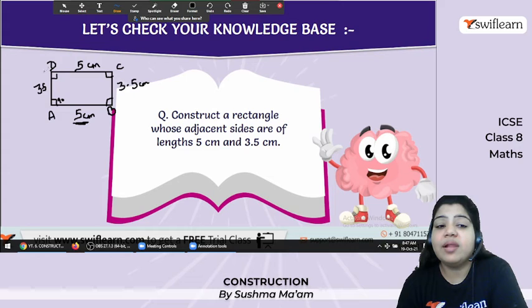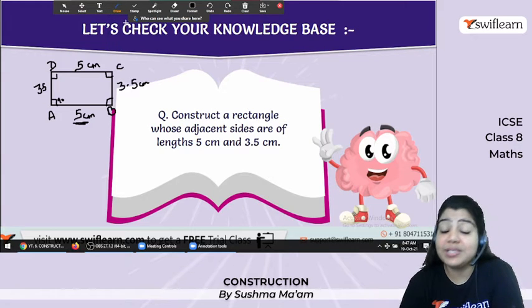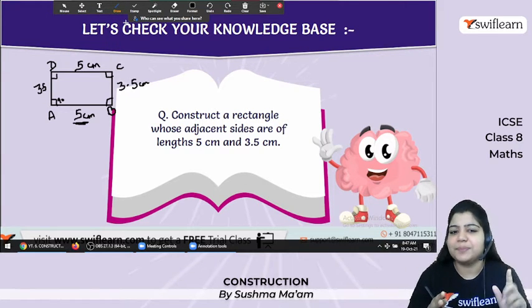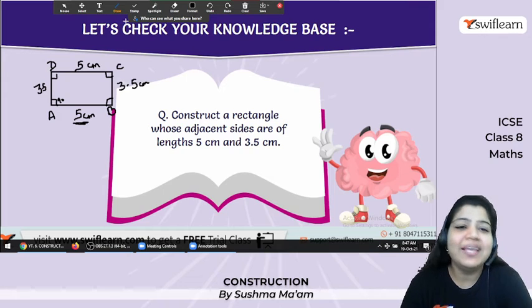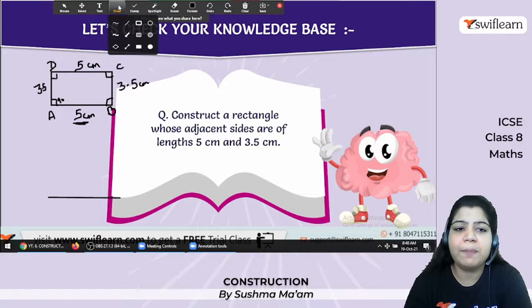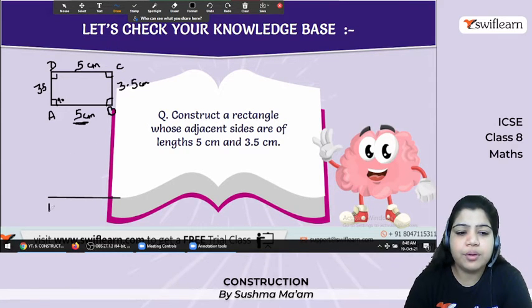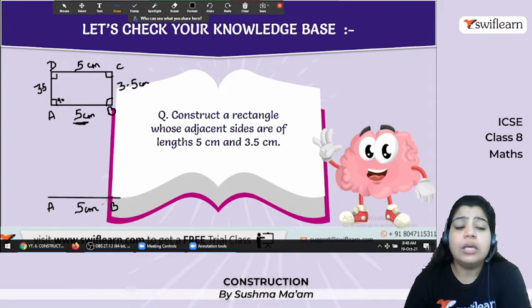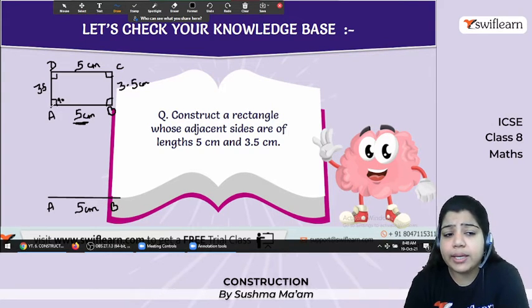Okay. Now let's see how to construct. So construct करने के लिए क्या चाहिए? Pen या pencil? Obvious, pencil, not pen. Okay, and the tools. So here first I draw the line segment that is of 5 centimeter. आप कहीं से भी start कर सकते हो. Okay, AB 5 centimeter. Now अब क्या करना है? आपको पता है कि angle कितना है? 90 degree.